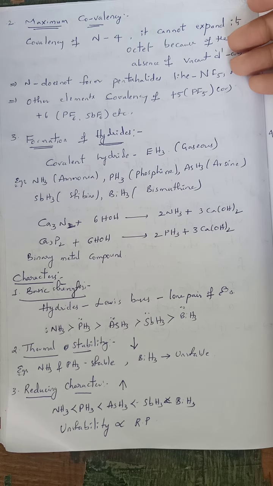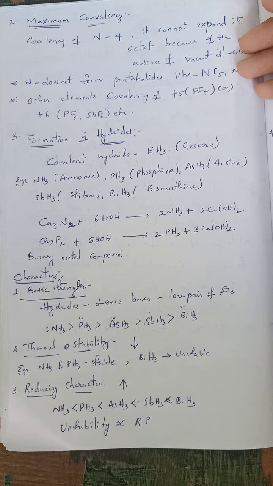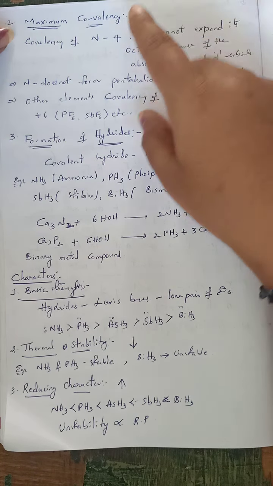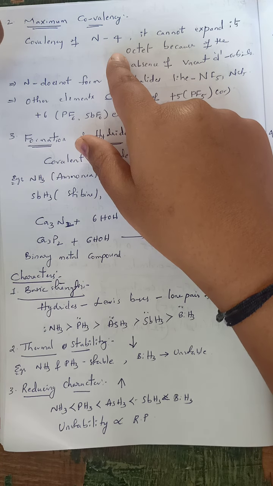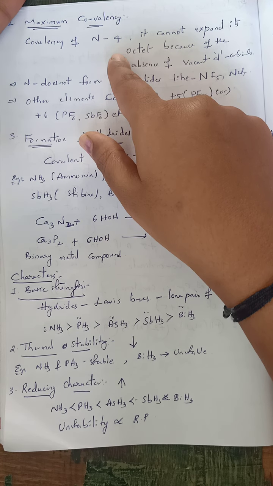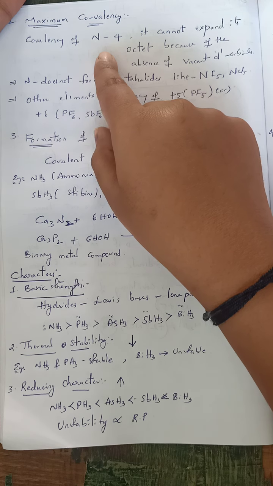What is meant by valency? It is the property of an element or atom to make a number of bonds. If any atom tries to expand its valency, then that is said to be covalency. Now, the covalency of nitrogen is 4. Usually, nitrogen can form only 3 bonds. By using its lone pair of electrons, it can form the 4th bond also. So the covalency of nitrogen is just 4.